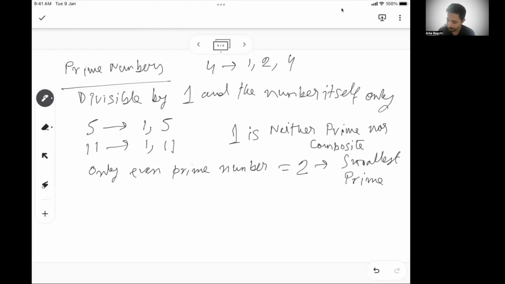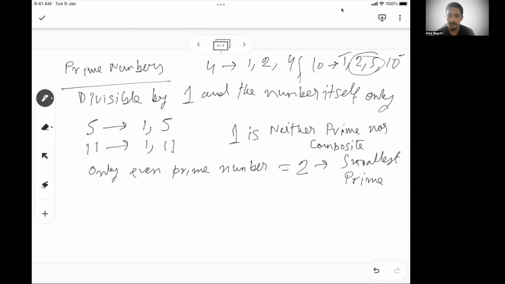For example, 10. 10 can be divided by 1, 2, 5, and 10. So apart from 1 and 10, 2 and 5 are the numbers which can completely divide 10. So 10 is a composite number. 10 is not a prime number.